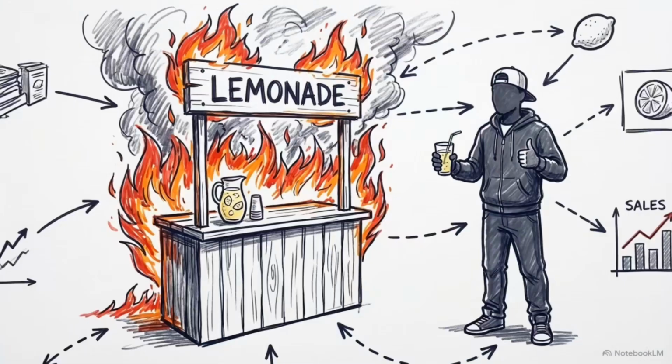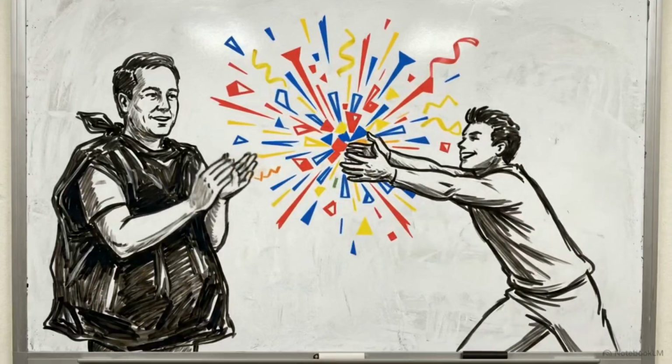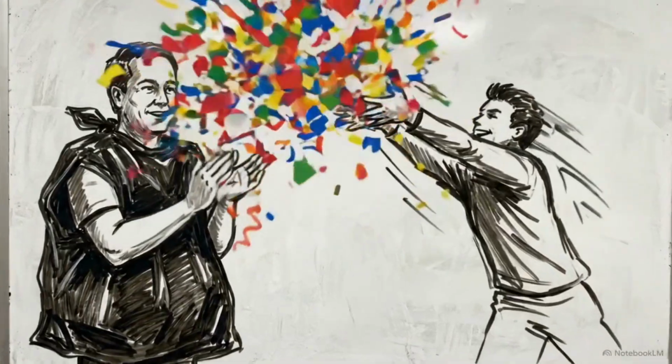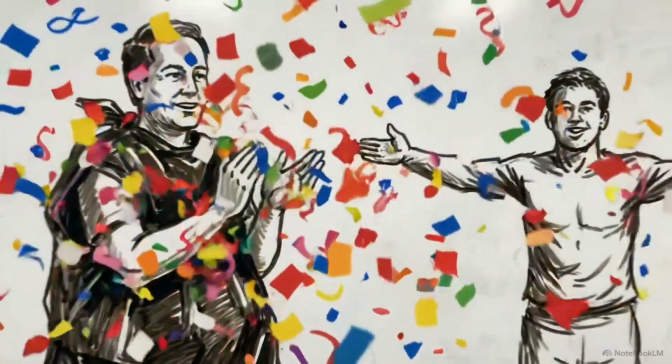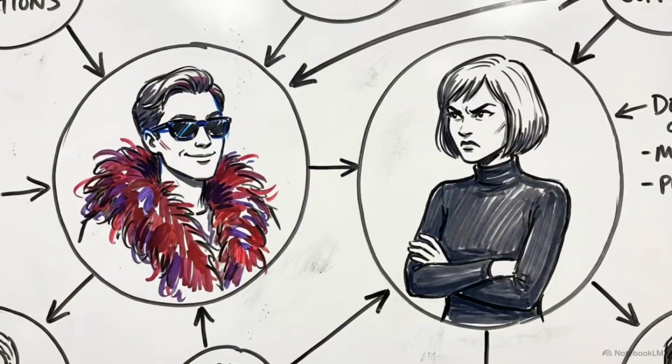Even if your new business idea is a disaster or your fashion choices are questionable, they will treat you like a visionary. If you walked into the room wearing a literal plastic trash bag, they'd be the one showering you with confetti, telling you it's high fashion. This archetype acts as a psychological buffer, protecting the group's collective ego from outside criticism.